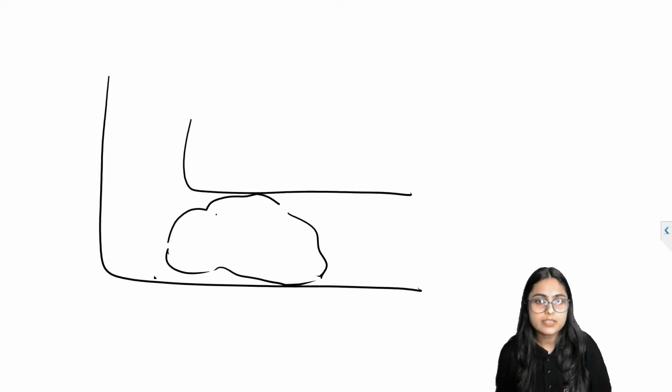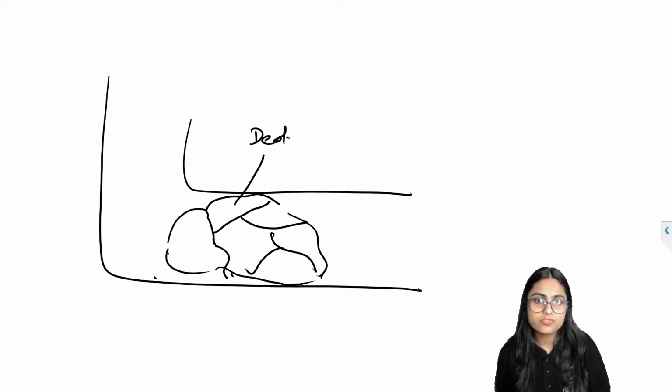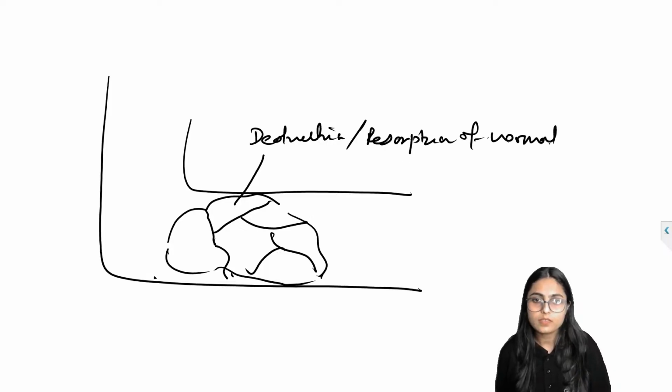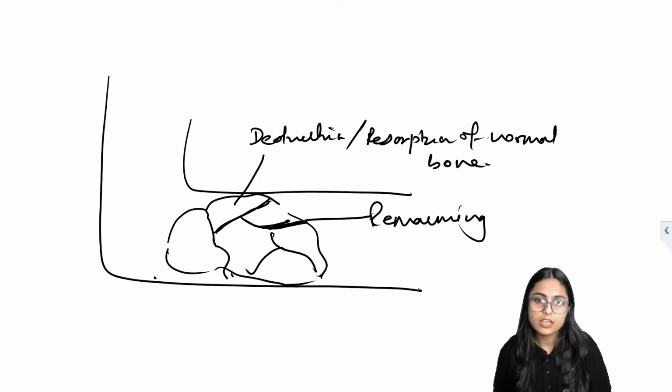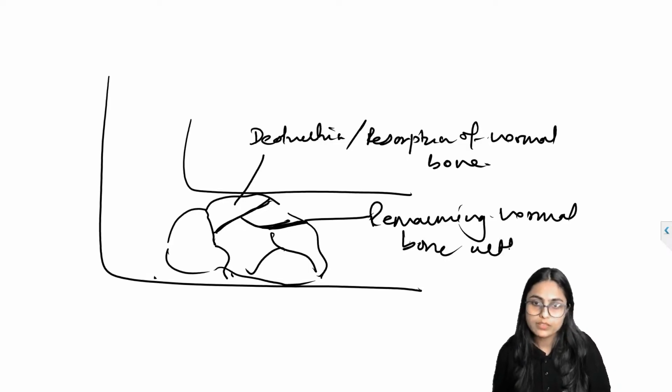The normal bone in between gets resorbed or destroyed, and these septae are the remaining normal bone within the pathology or the lesion.